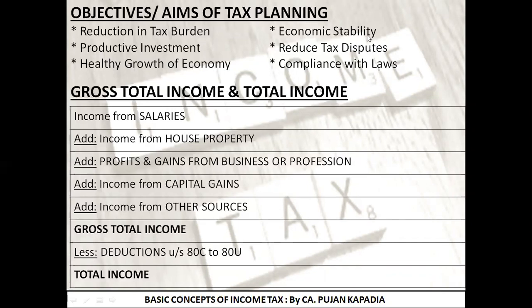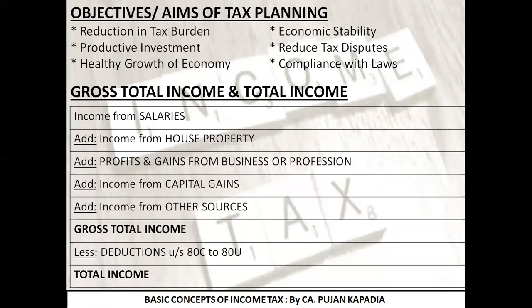Next is economic stability. Economic stability basically means there should be a proper money supply in the market. The money supply should not be less, should not be more. If I am properly planning my tax and investing, the amount of money that I was having is going to flow into certain investments. I take the example of the 1 lakh rupees bank FD. The money which was going to stay with me, I have passed on in the name of investment to the bank.